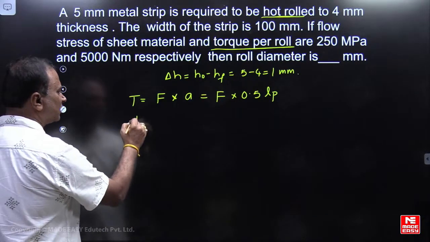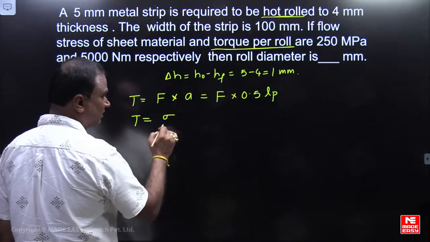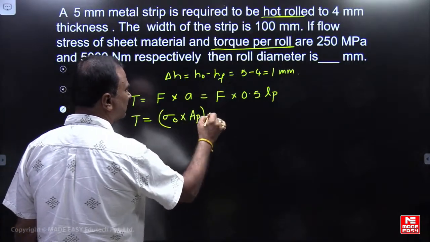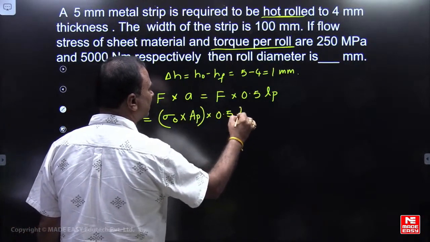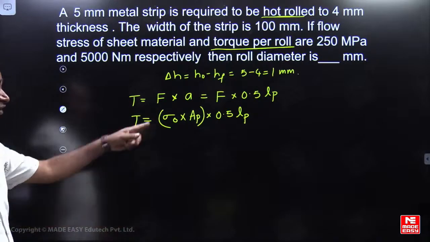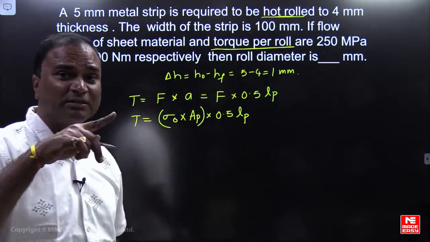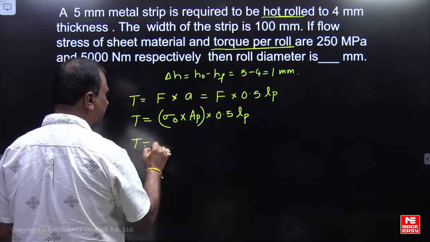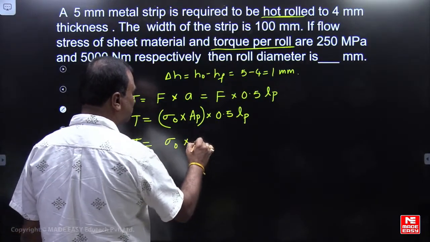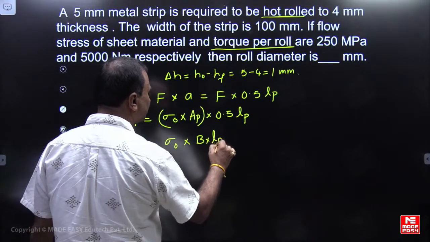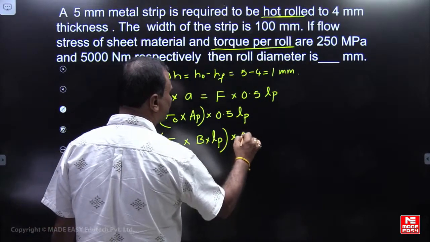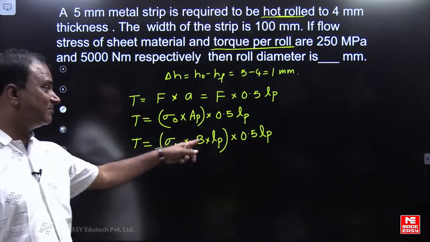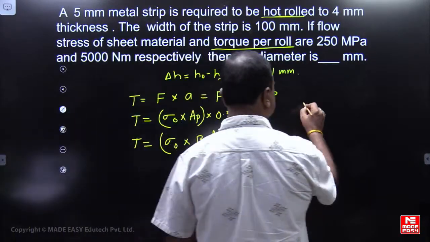What is the force here? Force is sigma naught, the flow stress, multiplied by projected area, into 0.5 times LP. What is projected area? Width multiplied by projected length. So sigma naught into B into LP into 0.5 times LP. Here, friends, what is LP? Projected length.